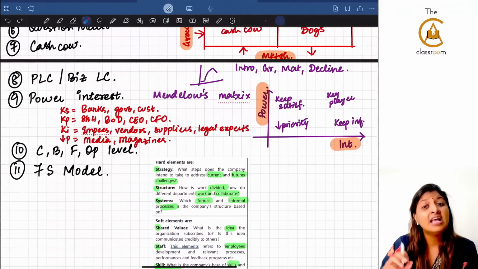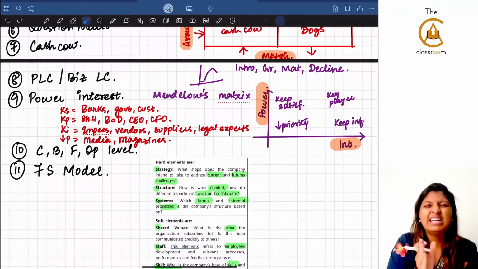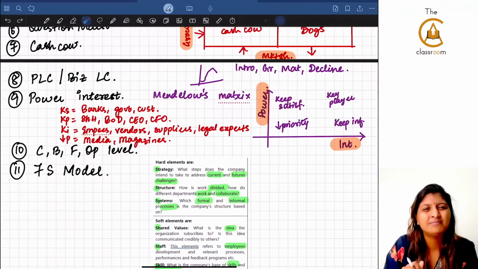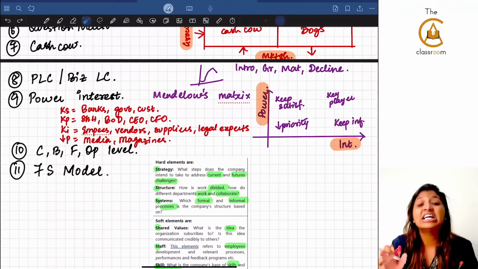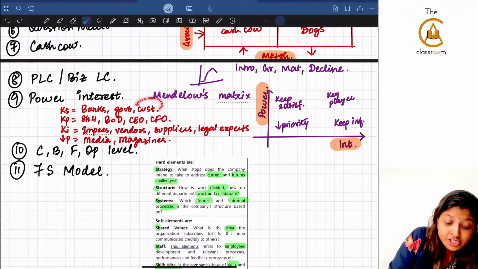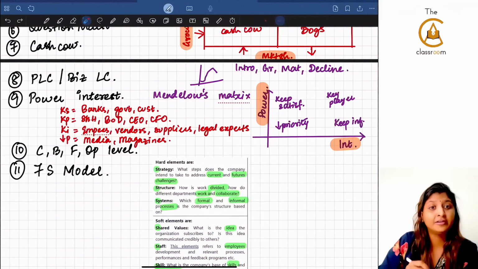Keep satisfied: they have high power in the organization, but they are not really that interested in the organization. So you just have to satisfy them. Examples: government, customers, banks, even potential customers. I saw an MCQ question, it will come here only.